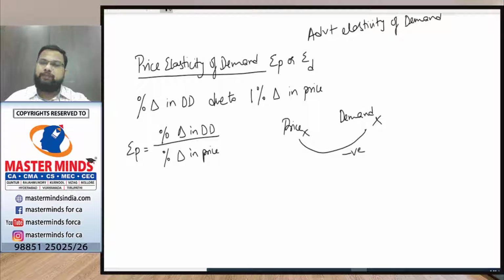So when the relationship between determinant and demand is inverse, the elasticity value will also be negative. So the price elasticity value lies between minus infinity and 0.